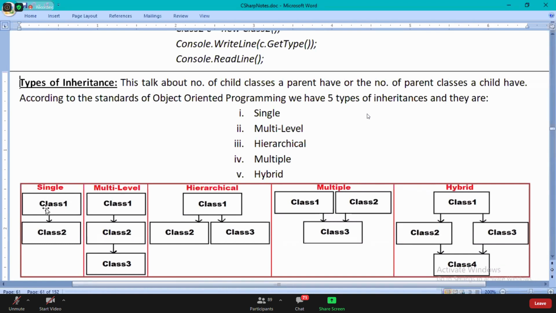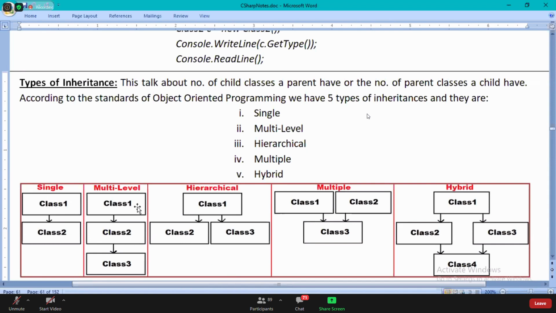So what is single inheritance? One parent and one child. So like this, we just have single inheritance.